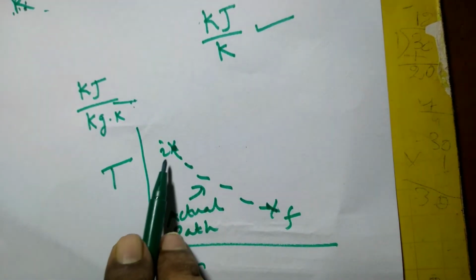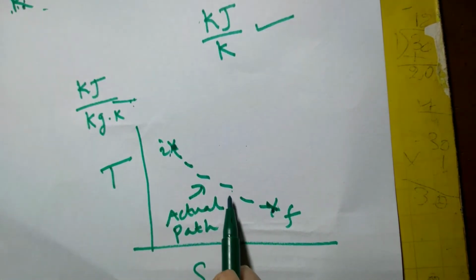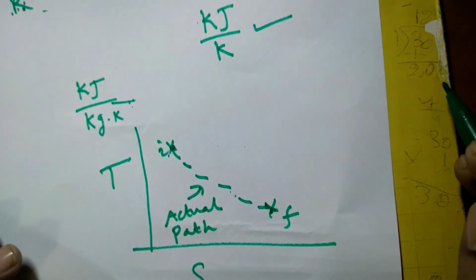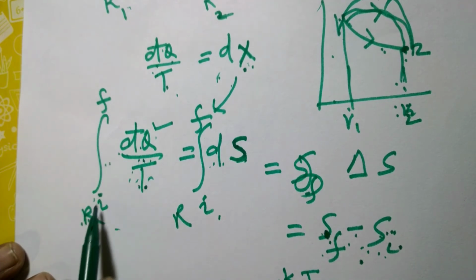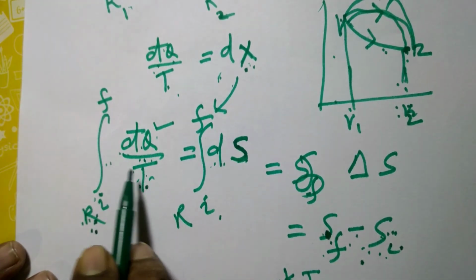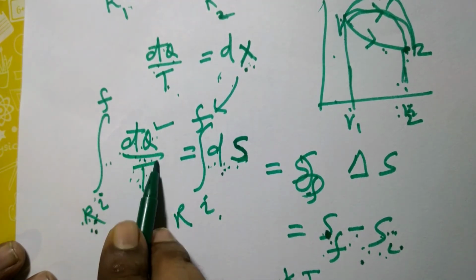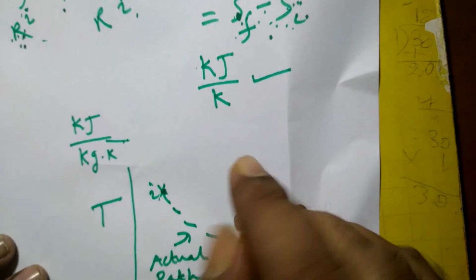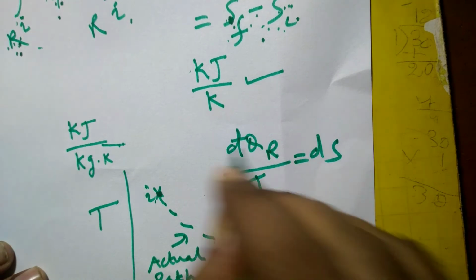The system has traveled from initial equilibrium state I to final equilibrium state F along an irreversible path. So how to find out the change in entropy? We cannot apply this formula here, because this integration can be carried out only for a reversible path. This property is defined as dS equal to d cut Q by T, valid only for this.